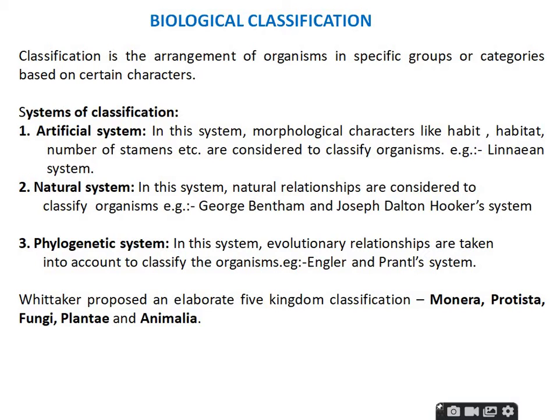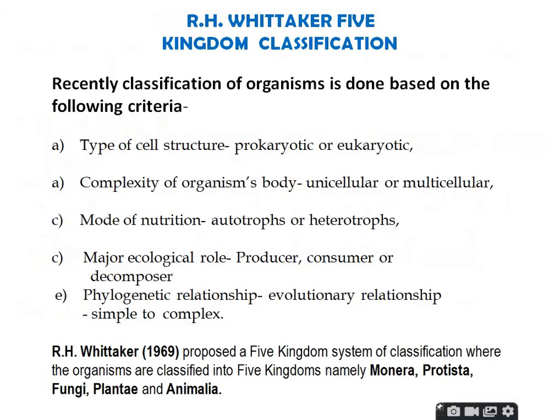Whittaker proposed an elaborate five kingdom classification: Monera, Protista, Fungi, Plantae and Animalia. R.H. Whittaker's five kingdom classification is done based on the following criteria. One is the type of cell structure, that means prokaryote or eukaryote.